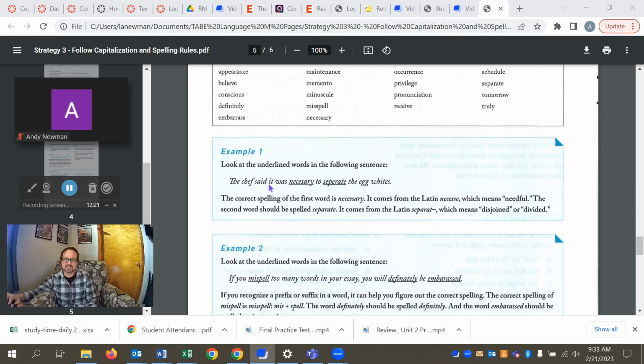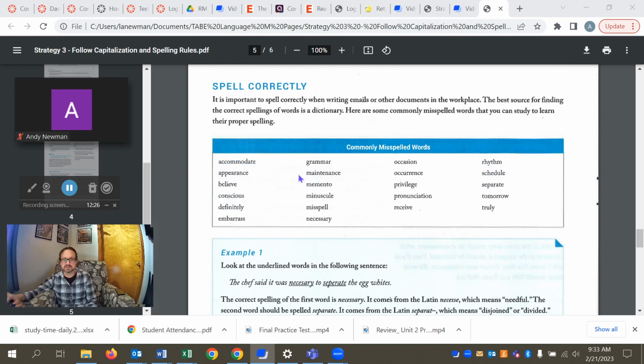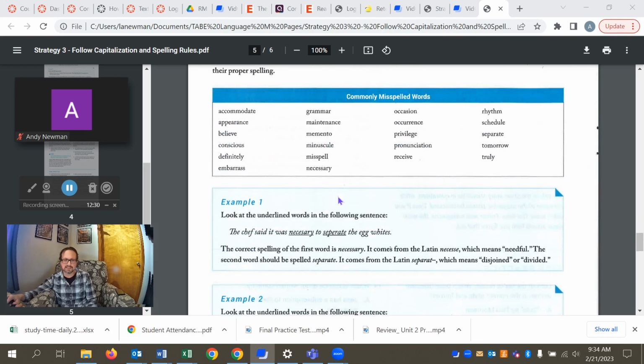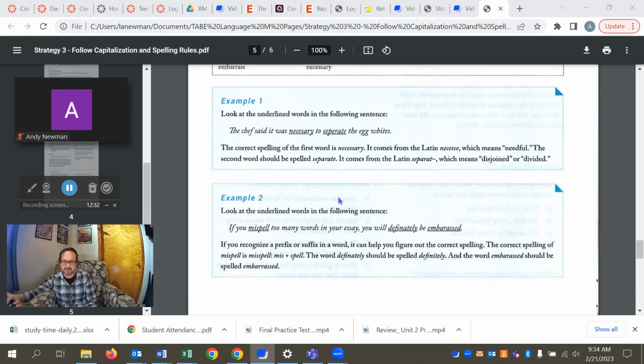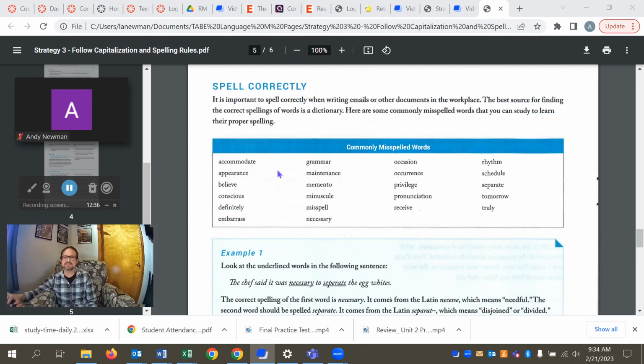All right, so in this example sentence, we have some misspelled words, and if we cross-reference those with the list of the words as they're correctly spelled, we'll see the correct spelling. So I'm not going to spend a lot of time on there because this is just familiarizing yourself with these words and the pattern of spelling that's present in them. And of course, on the next page, you're going to work with them and recognize some that are misspelled.